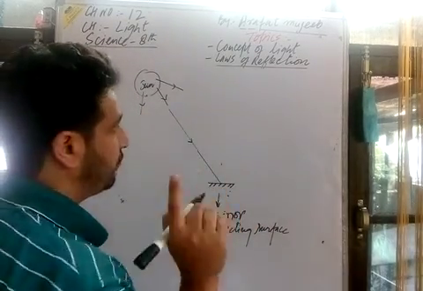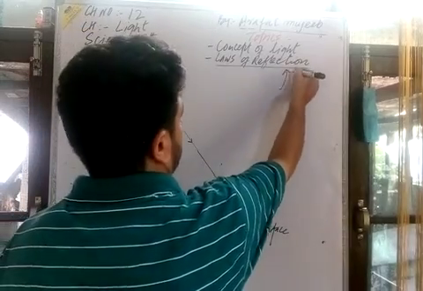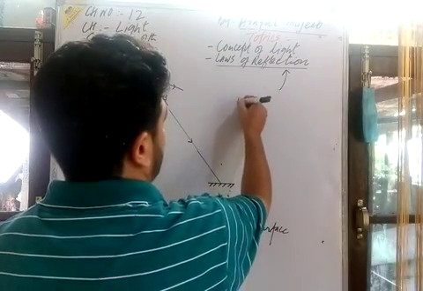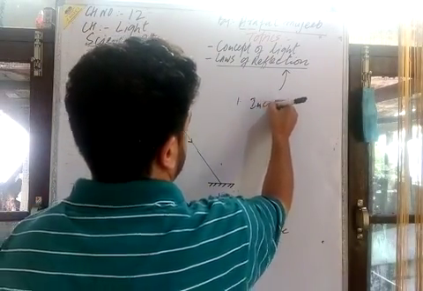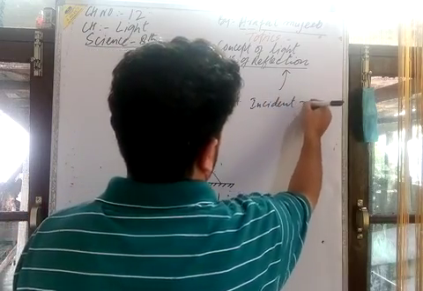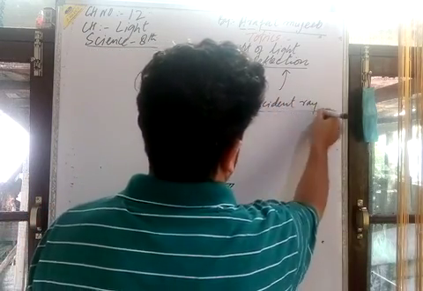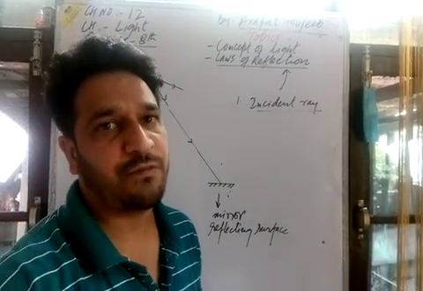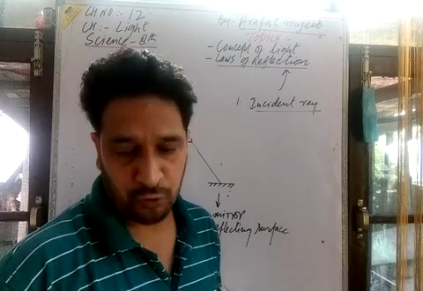What is this important term? Before we go to the laws of reflection, first you should notice the incident ray of light. An incident ray of light is that ray of light which always comes from a source of light.